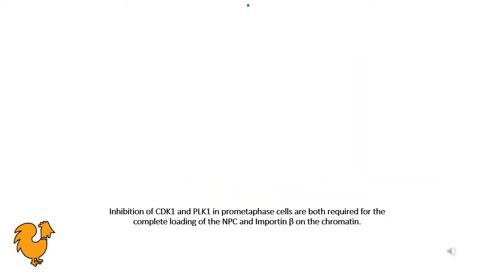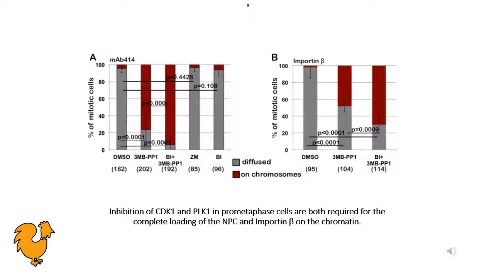To better understand the molecular mechanisms, Castro and colleagues also tested the relevance of protein kinases in envelope reassembly. DT40 chicken cells were arrested in nocodazole for 4 hours to remove spatial cues and isolate the molecular mechanisms underpinning these processes. The cells were then treated with DMSO, cyclin-dependent kinase inhibitors, and PLK1 and Aurora B inhibitors as well. In DMSO-treated control cells, lamin A, NPC, and importin beta are all dispersed in the cytoplasm.